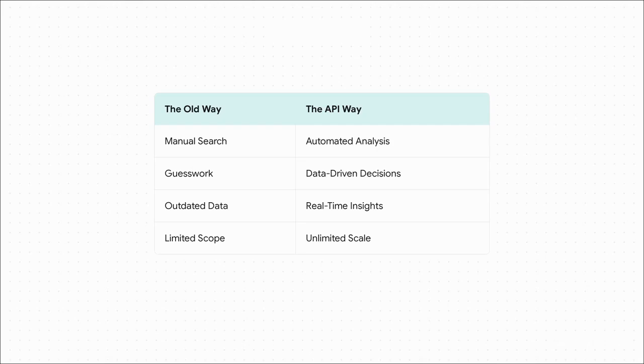And this just lays it out perfectly. Look at the difference. We're going from manually searching for a few hashtags to a completely automated analysis. We're going from pure guesswork to making decisions backed by actual data. From looking at info that's hours or even days old to getting real-time insights, the entire game has changed.